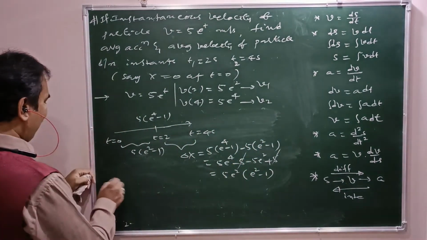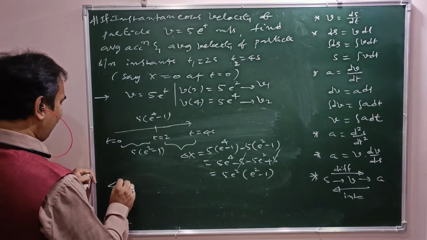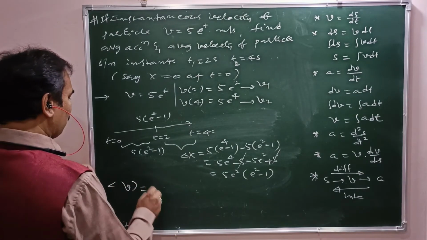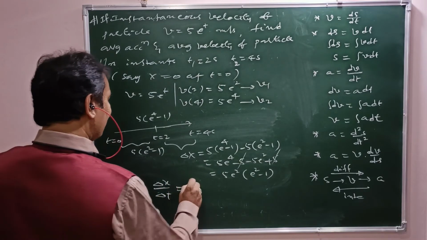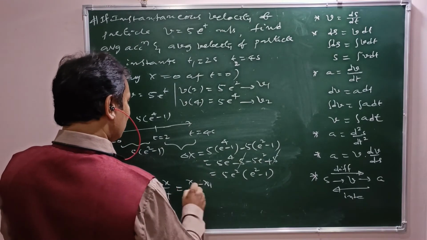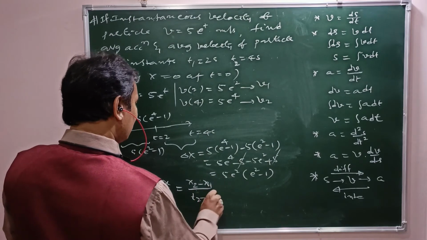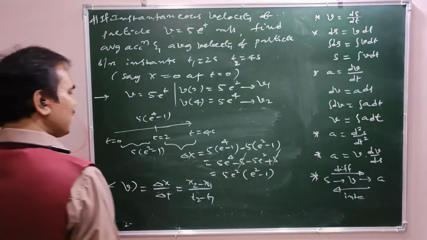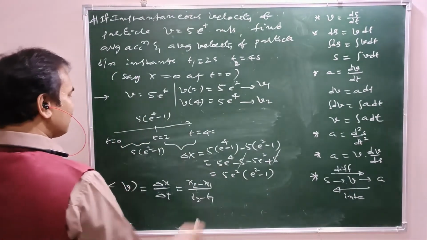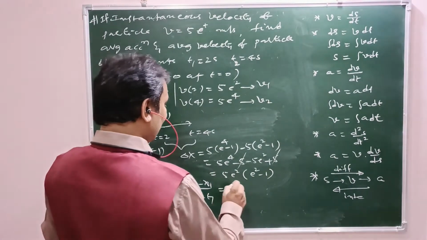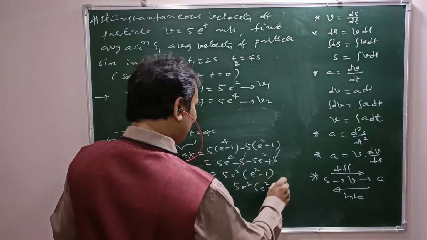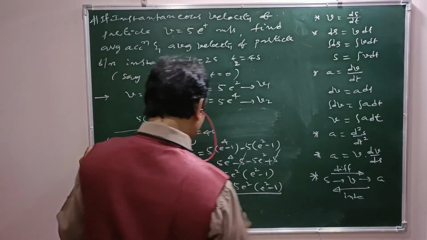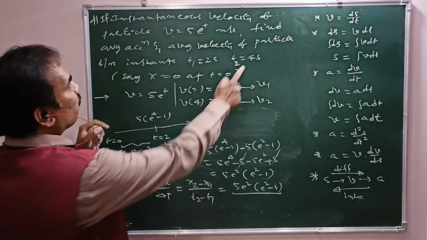Now average velocity equals delta x by delta t. That is x2 minus x1 by t2 minus t1. x2 minus x1 means delta x. That is 5 times e square into e square minus 1 by delta t, that is t2 minus t1, which means 4 minus 2.